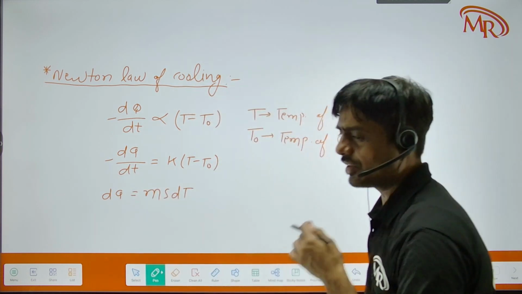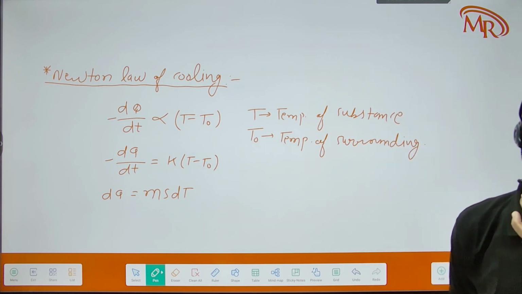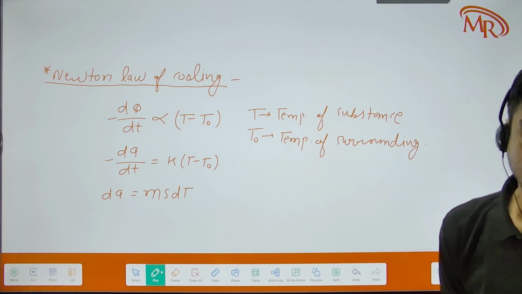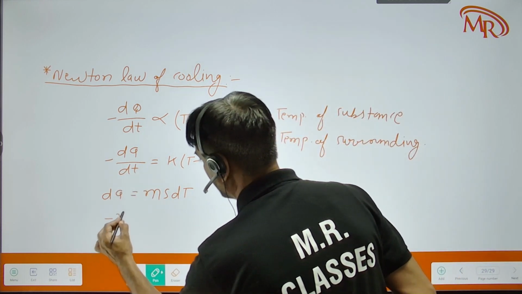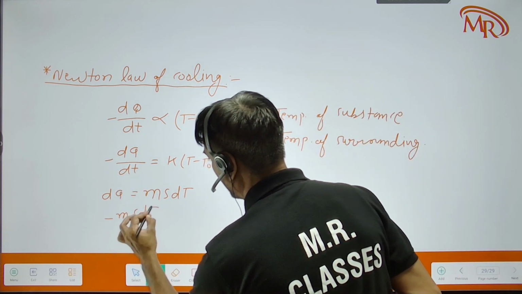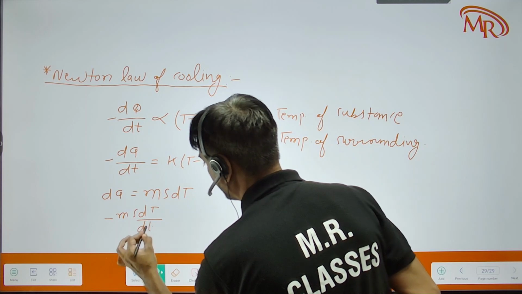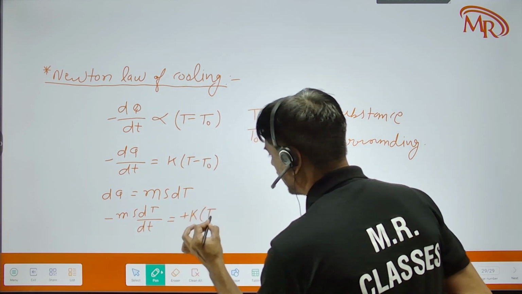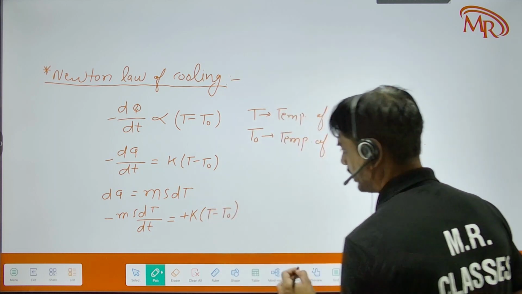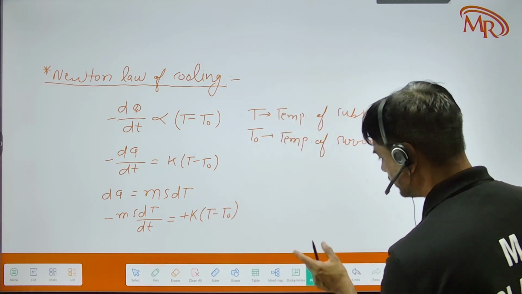In last class we discussed this. What is the s here? Specific heat constant. So here we can write minus m s dT upon dt equal to k(T minus T naught). Up to here any problem?